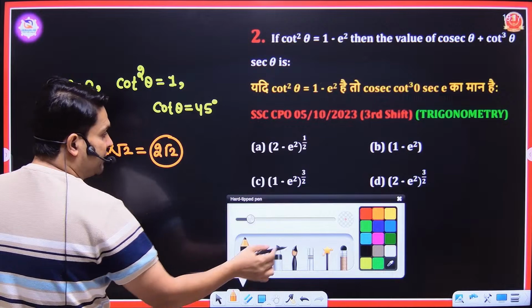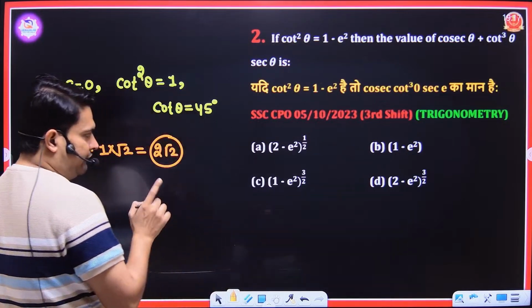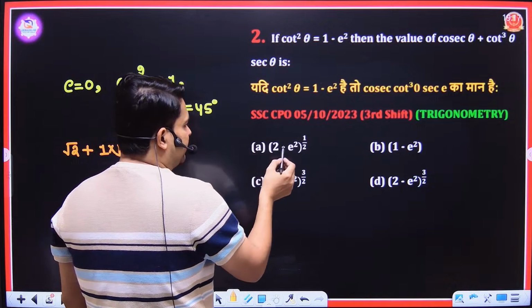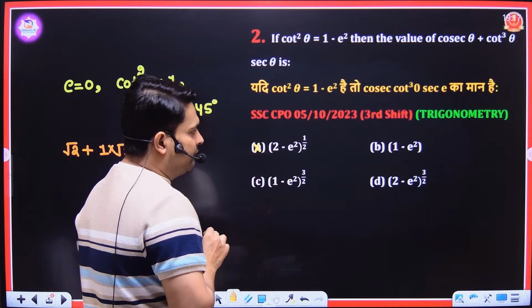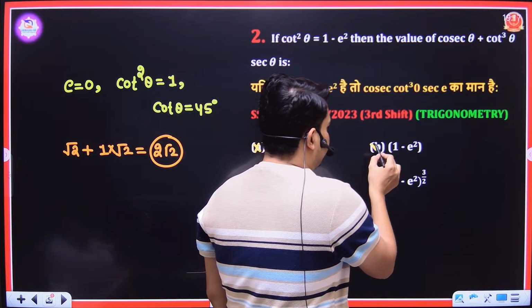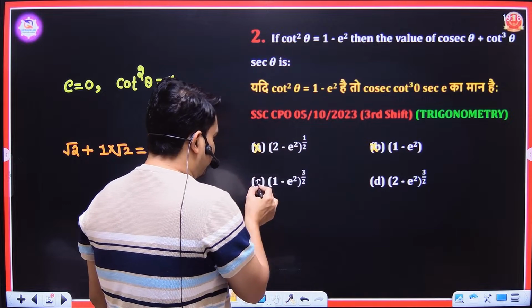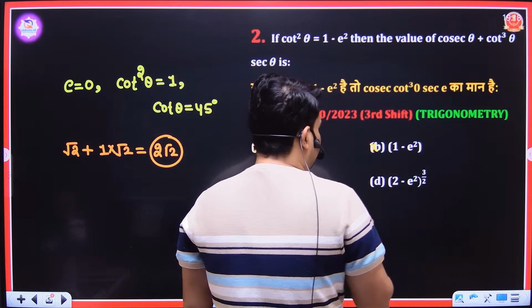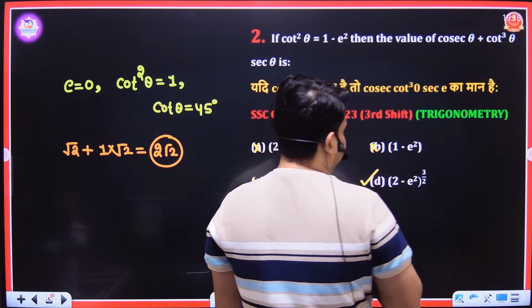Means if I put θ equal to 0, then which one of the following options will give me 2 root 2? If I put θ equal to 0 here, then it is root 2. If I put θ equal to 0, then it is 1. If I put θ equal to 0, then it is also 1. But if I put θ equal to 0, then it is 2 to the power 3 by 2. Then your answer will be option number D. It is 2 root 2.